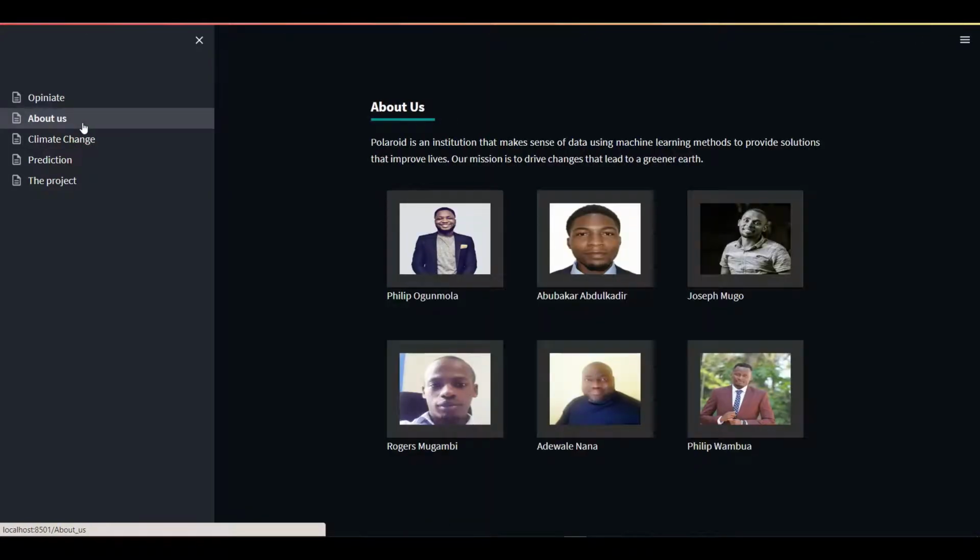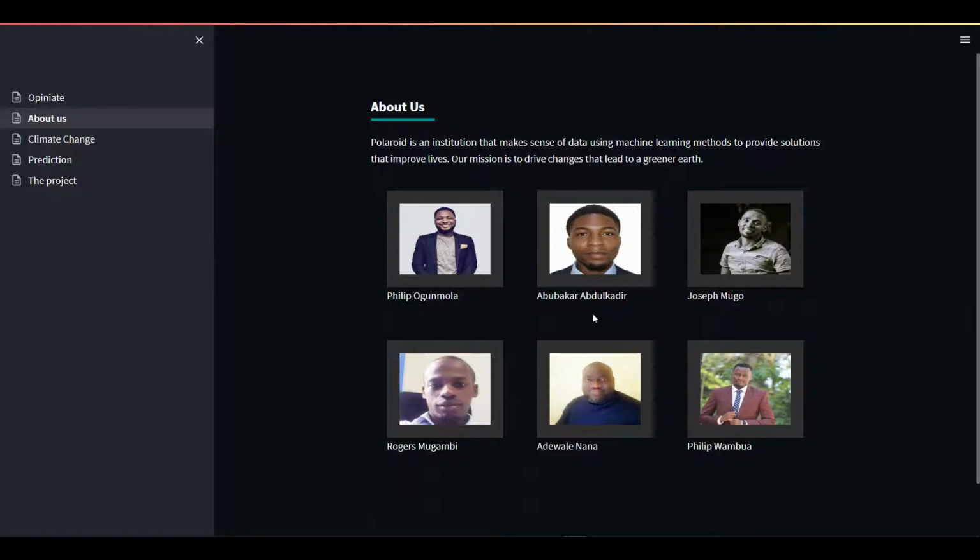Like I said earlier, my name is Philip Ogunmola, and I'm the CEO of Polaroid that created this web application. Now, these are the members of my team. Let me just come back and reiterate a little. Philip Ogunmola is from Lagos, Nigeria. Here we have Abubakar Abdulkadir from Ibadan in Nigeria. Then we have Joseph Mugo from Nairobi, Kenya. We have Rogers Mugabi from Nairobi, Kenya. We have Adewale Nana, a Nigerian from Cape Town, South Africa. Yeah, he lives there. Then we have Philip Wambua from Nairobi, Kenya.